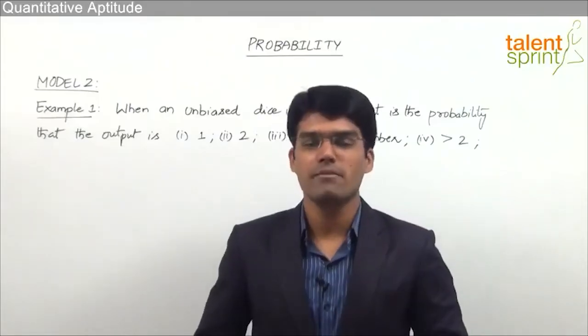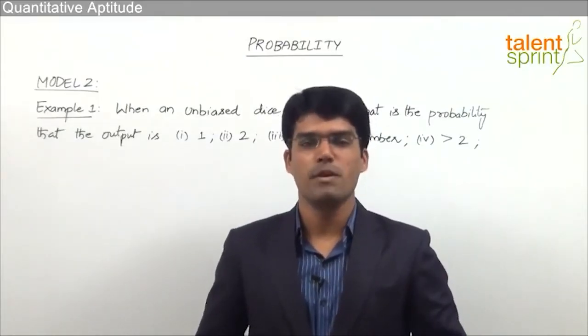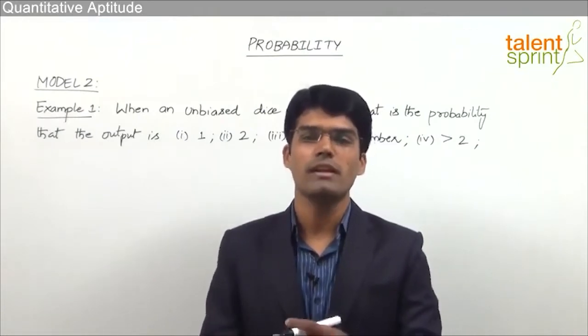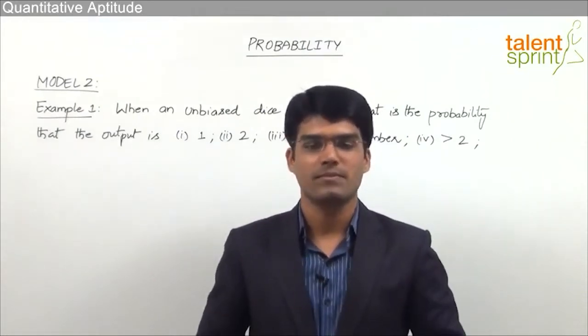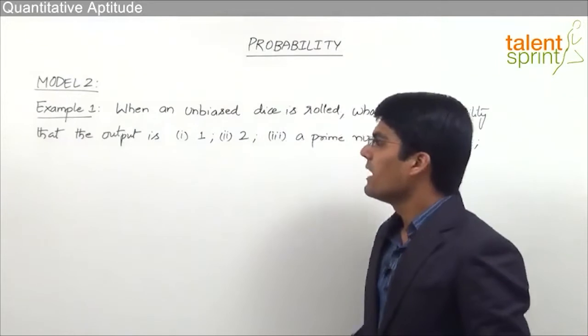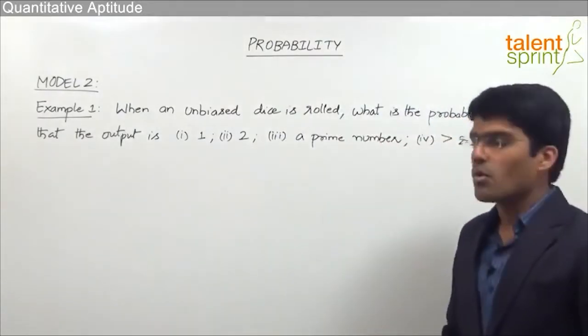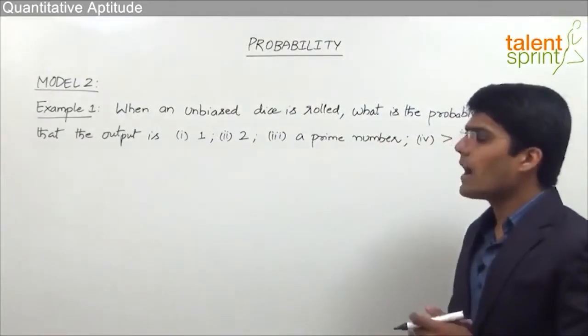Let us now take the second module from this topic of probability, where we shall discuss questions related to rolling a dice or throwing a dice. Let's look at the first example here. When an unbiased dice is rolled, what is the probability that the output is?